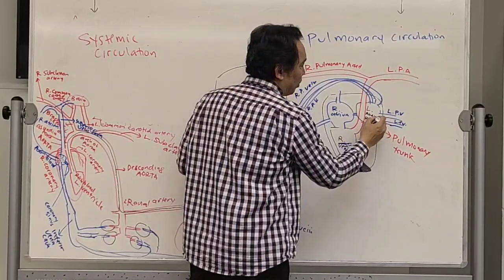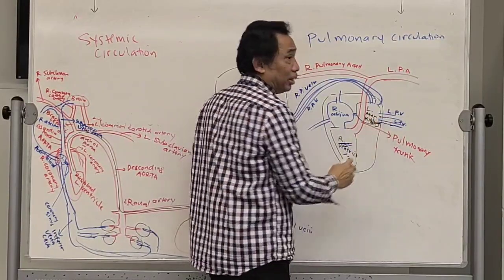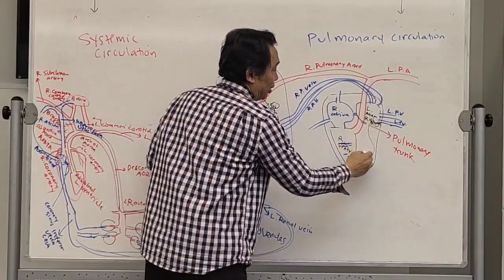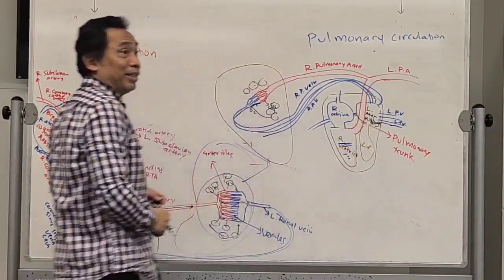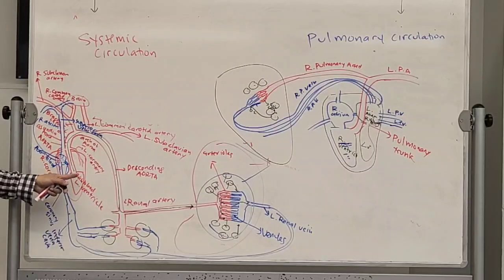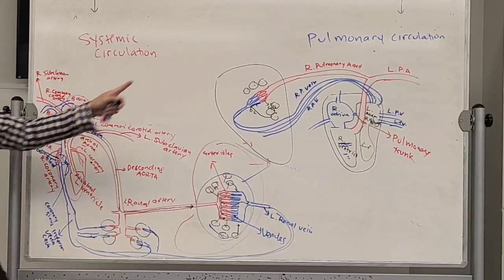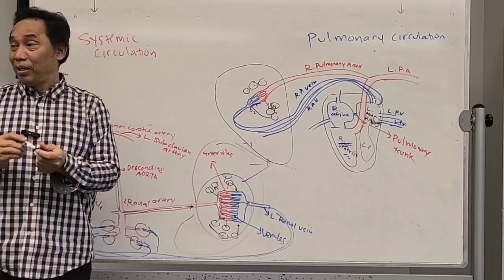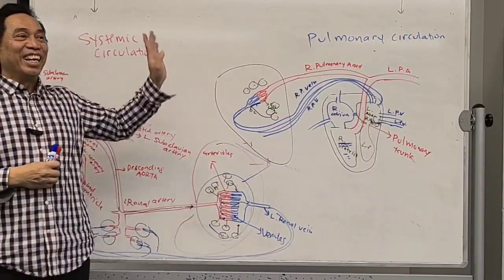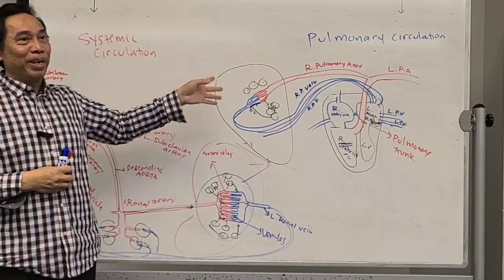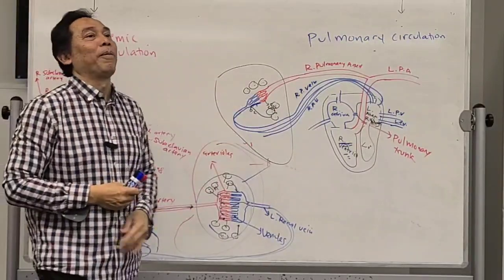A lot of oxygen in it. Now we are rich. We have a lot of money. We have to spend it. It's going down to the left ventricle. And now we're going here, systemic circulation, to spend our money. We'll be poor again, going back to the right side. Go to the bank. Just like that. Every day, your life, the hard life is just like that. Get money, spending it. Get money, spending it. Get money, spending it.